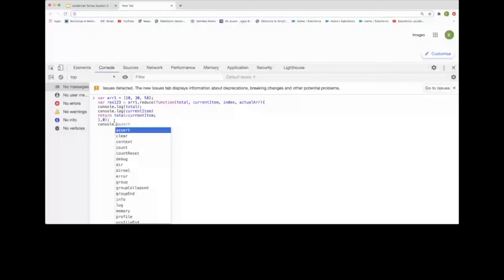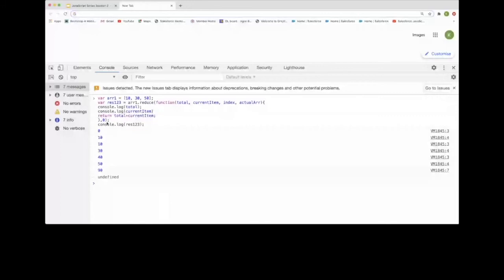What is written? It returns the total, because we initialize from 0, so it is 0. After that, the current item, and then the total value that we are printing is 10. 0 plus 10 is equal to 10.